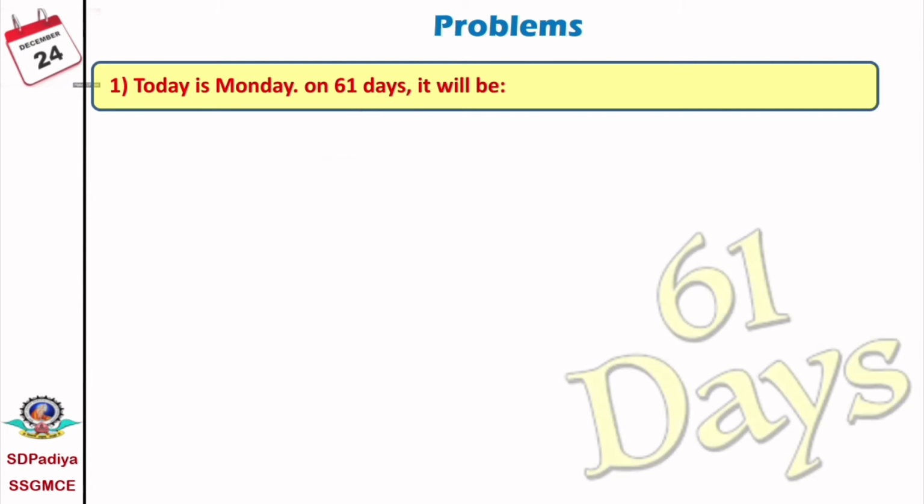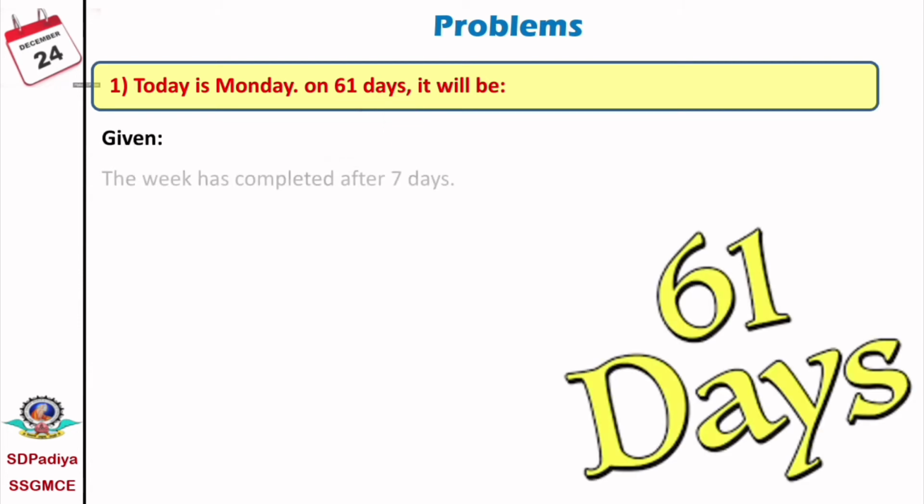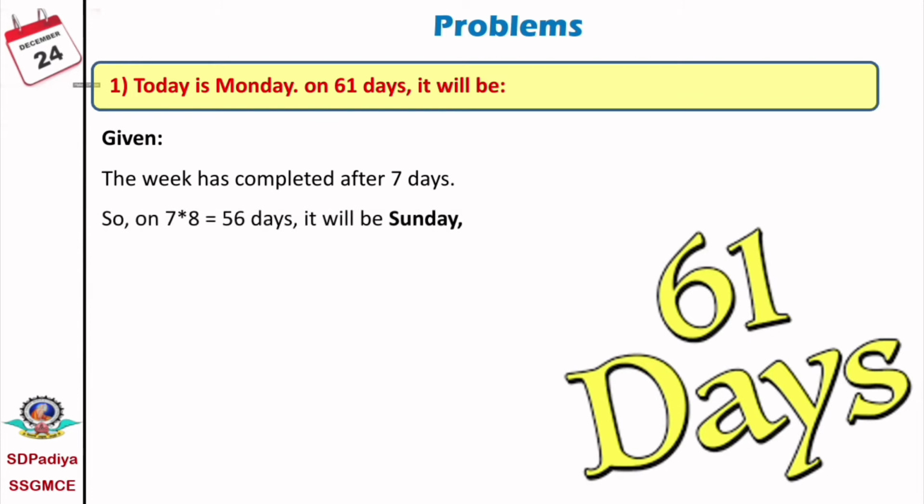If today is a Monday, we'll write down the given. We know the week is completed after 7 days. Means after 7 days, 14 days, 21 days, 28 days, 35 days, there will be a Monday again, and at 56 days, it will be a Sunday.